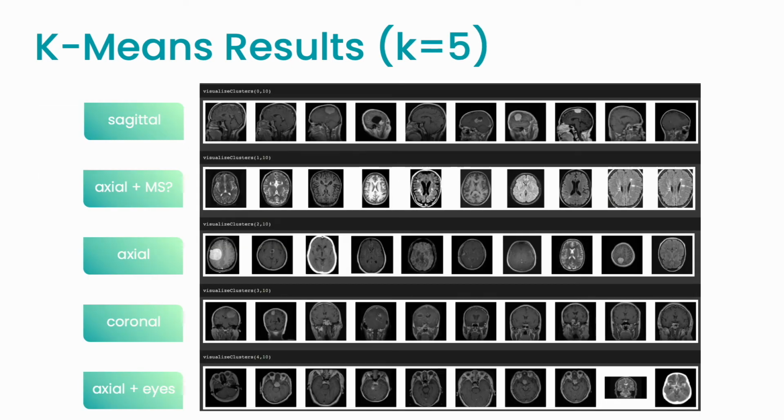With k=5, we're back to using all three imaging planes as separate clusters. We have sagittal and coronal, which aren't really subdivided, and then axial is still subdivided into no eyes versus eyes, but then further, some of the no eyes section also appear to be brains with multiple sclerosis. Again, we can't confidently diagnose this without being professionals, but the last 2 to 3 especially do have a lot of those similarities from the multiple sclerosis brain shown earlier.